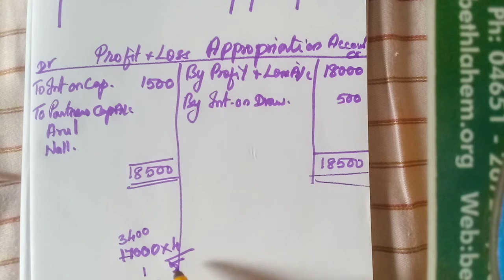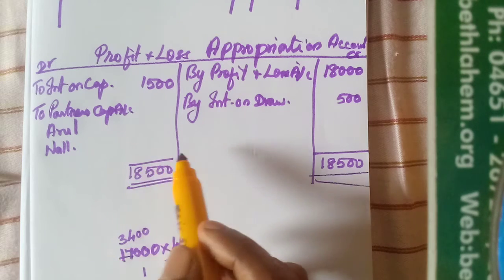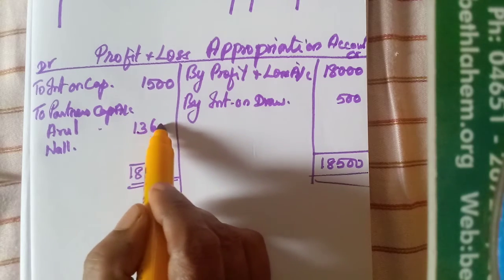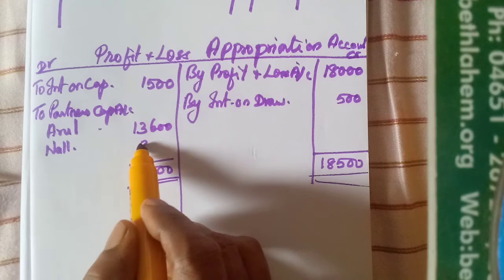Then the remaining for him: 1 means 3,400. You add and check, we will get the same amount. So 13,600 and 3,400.